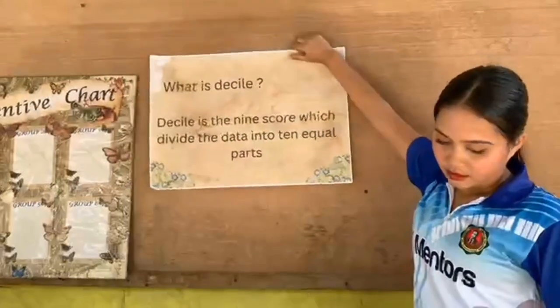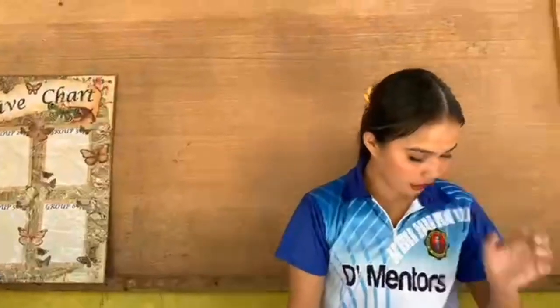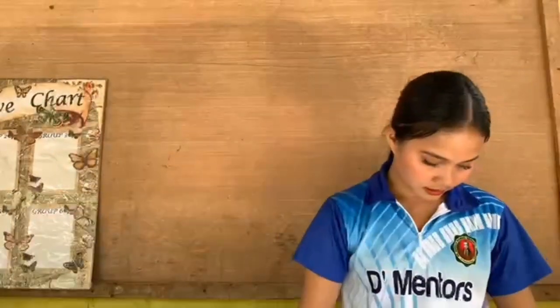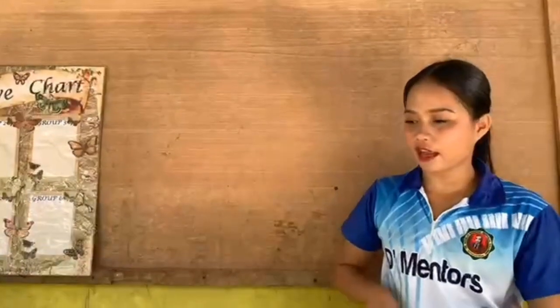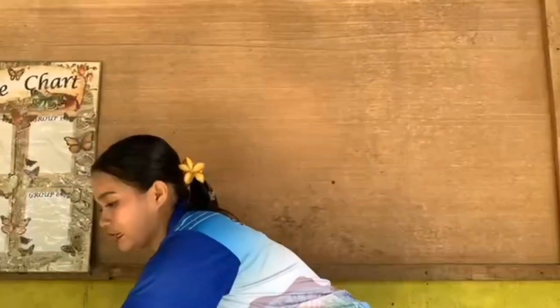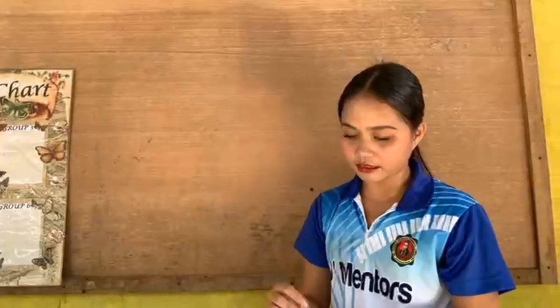The formula for getting the decile of ungrouped data is D sub k equals k(n+1)th over 10, because the decile is divided into 10 equal parts, unlike the quartile, which is divided into 4 parts.